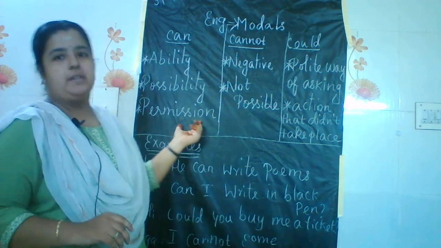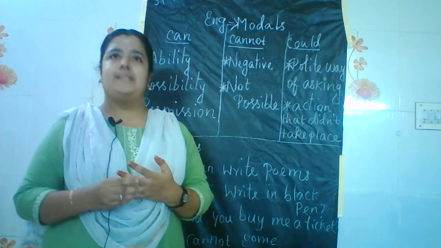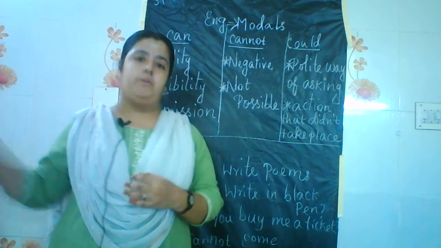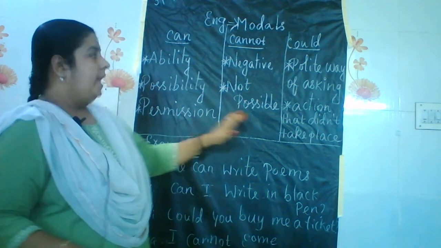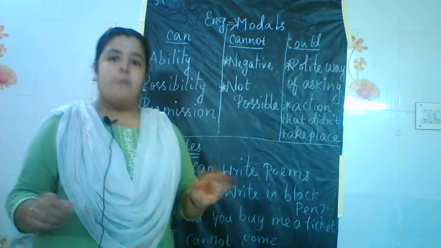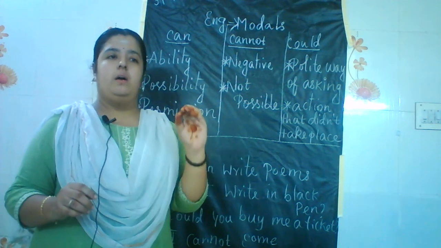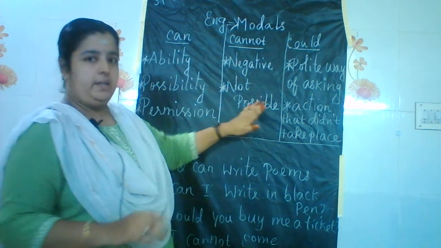Then obligation is, as I told you, a request form, or asking somebody for help. So these four forms come under can. Then cannot, as I told you, is the negative form. He cannot write the sum clearly. You cannot delay your works, you should do it on time. So all that comes under the negative form.